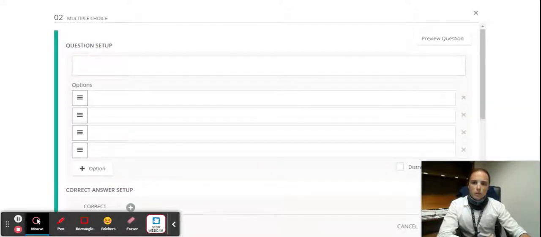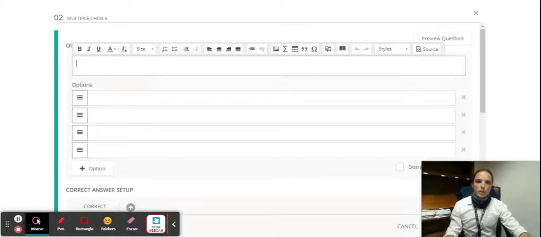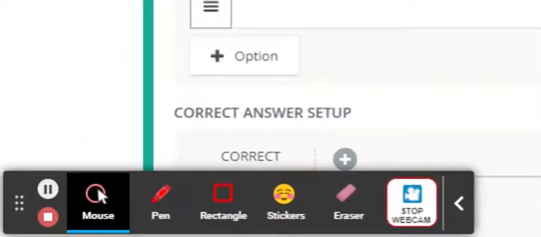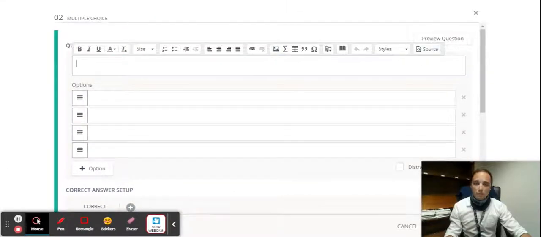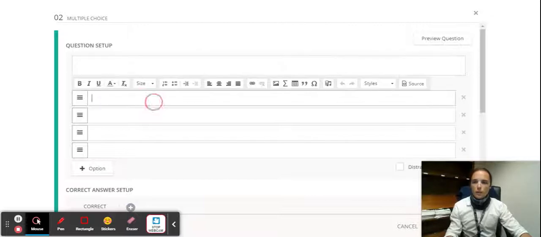Clicking multiple choice will give you the question setup, and a rich text editor will pop up, giving you the ability to add pictures, videos, math problems, literally, anything that you have in your resources or Google Drive. This is an excellent way to create tests. Then in the options, these are the choices that the students will have to choose. You can also use the text editor in these.